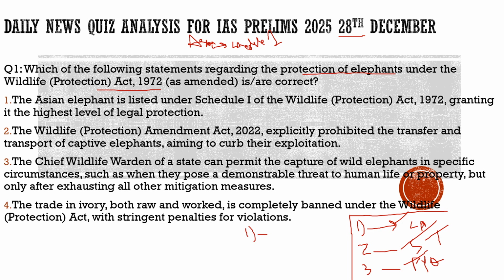There would be huge punishments for those who violate the laws with respect to animals under Schedule 1, there are harsh penalties for them, and it is totally prohibited to hunt such animals which are under Schedule 1 of the Wildlife Protection Act. And they can only be hunted in case there is some human-wildlife conflict. For example, they enter into the fields and destroy the fields, or they harm the humans, then only can they be hunted.